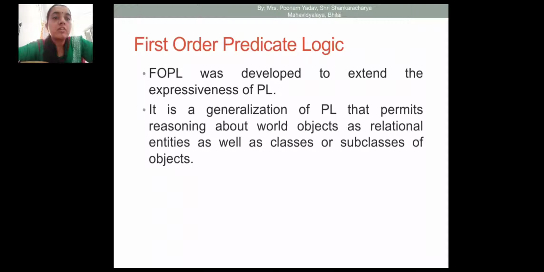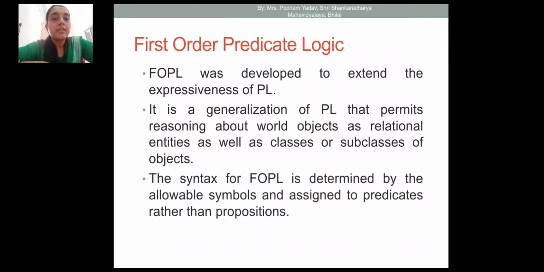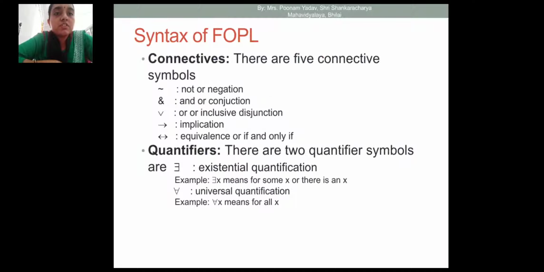First order logic is a generalization of predicate logic that permits reasoning about world objects as relational entities as well as classes or subclasses of objects. Then the syntax of first order predicate logic is determined by the allowable symbols and assigned to predicates rather than propositions. Okay, so we are using predicates rather than propositions.